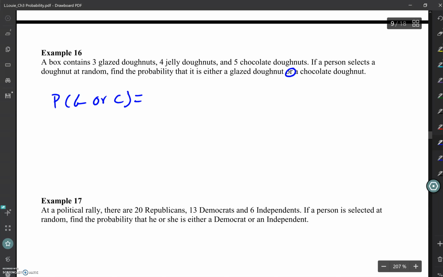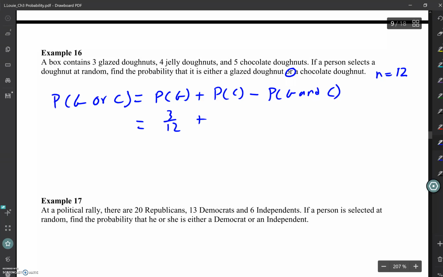Well, first off, how many donuts do we have all together? So our n is 12, so that's how many events we have all together. And if I'm following my OR formula, it would be the probability of getting a glazed plus the probability of getting a chocolate minus the probability where there's an overlap, glazed and chocolate. All right, what's the probability that it is glazed? 3 out of 12. What's the probability that it's chocolate?